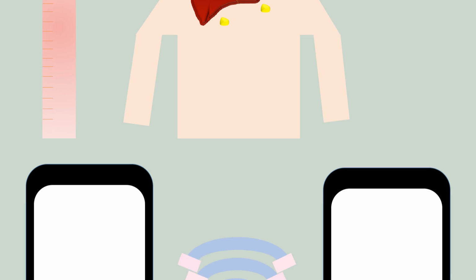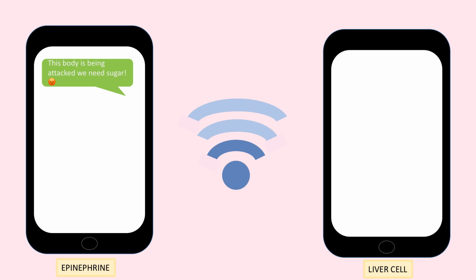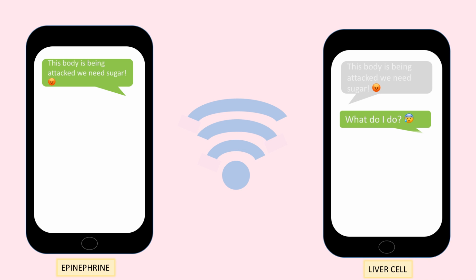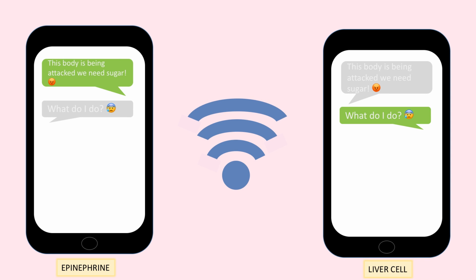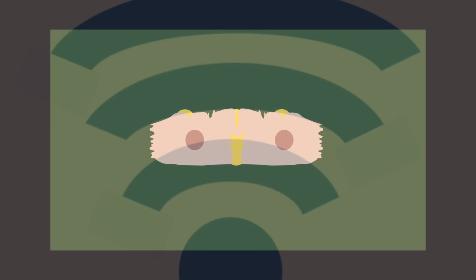This is all possible with the use of signal transduction, which is a way of communication used by cells to convert extracellular signals to intracellular signals. So let's zoom into the liver to see exactly how this happens.